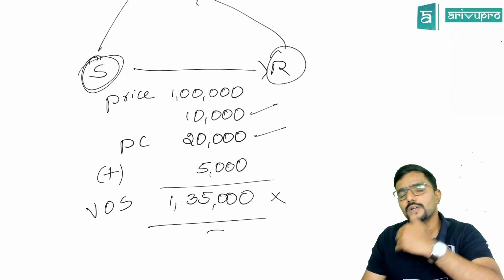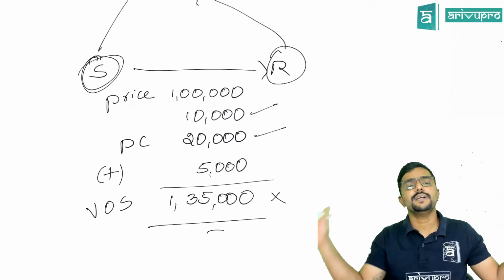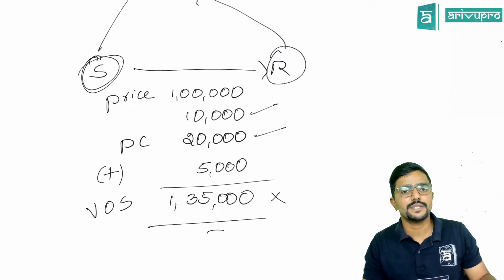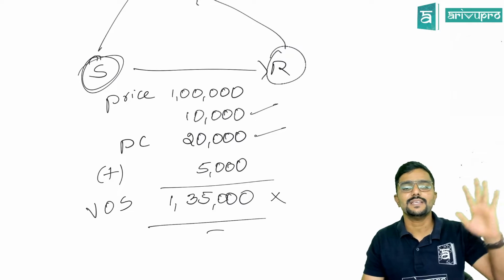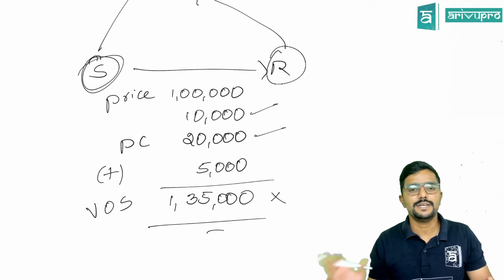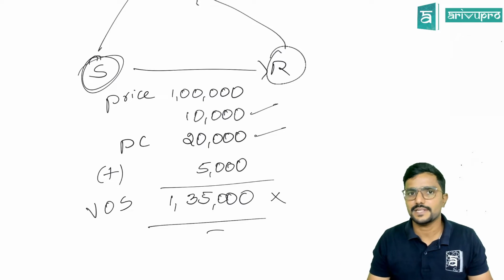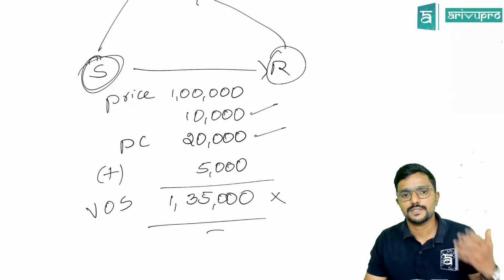Clear? The supplier would have charged the amount in different names. For goods he is charging 1 lakh, then some expenses he is asking the recipient to pay, then some packing charges of 20,000. No problem. What is the ultimate cost to the recipient? Take that, and on that you are supposed to pay tax. Clear? Yes, sir.